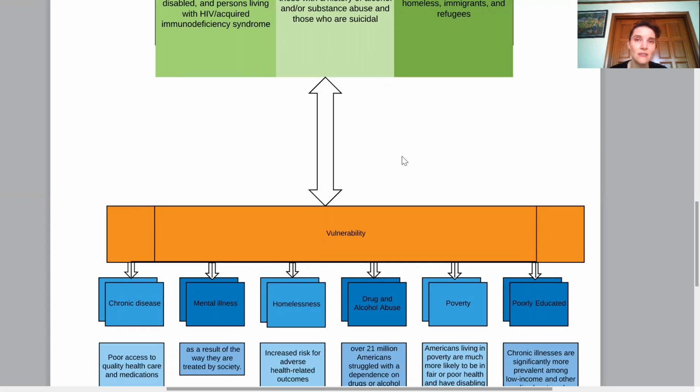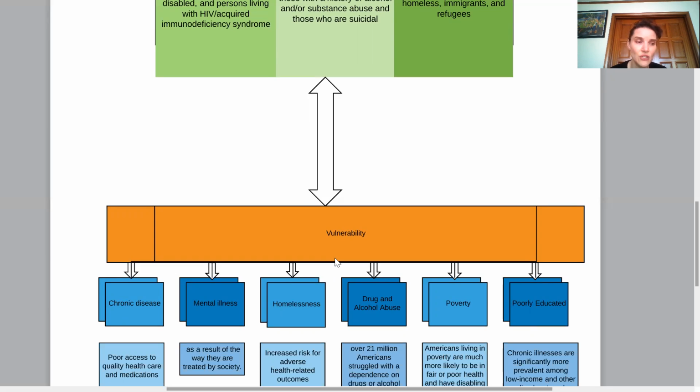Mental illness. Mental illness sufferers are vulnerable as a result of the way they are treated by society. They are subjected to stigma and discrimination. An overwhelming majority of people with mental and psychosocial disabilities are living in poverty, poor physical health, and suffer from substance abuse.